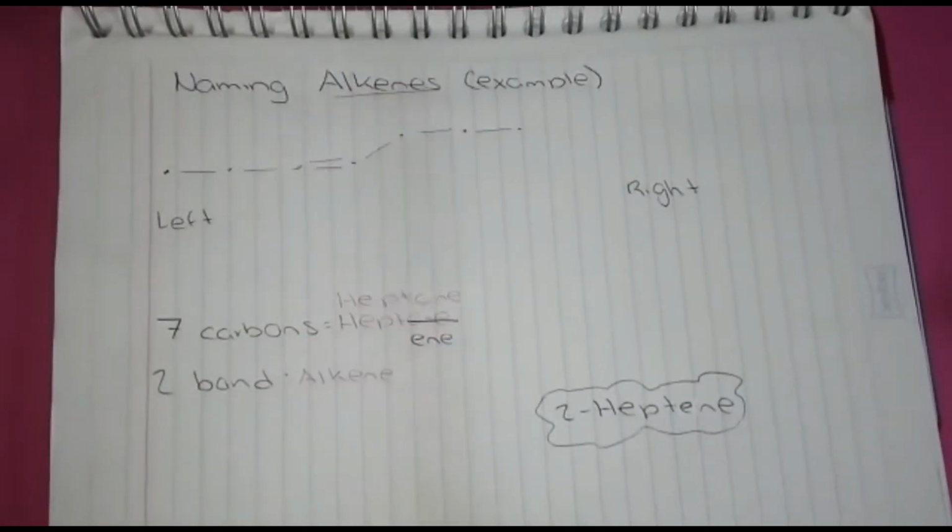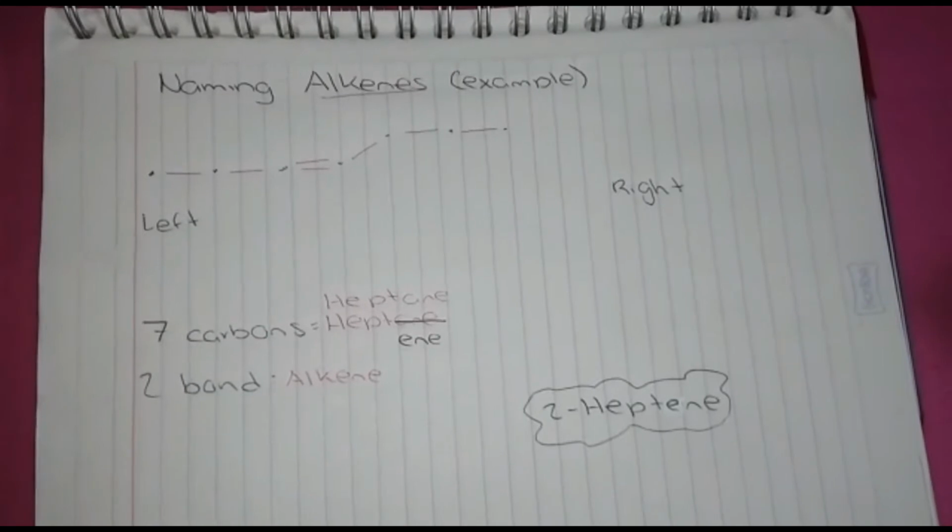I'm going to explain to you what an alkene is and how you can name it. The definition of alkenes: they are hydrocarbons that contain a double bond. Here we will name an alkene.